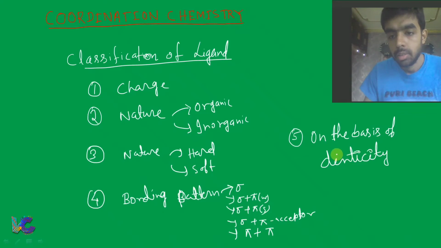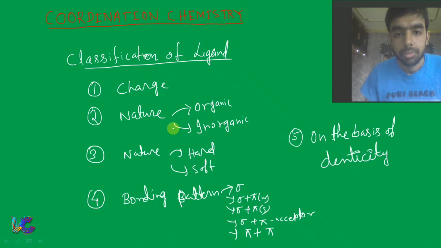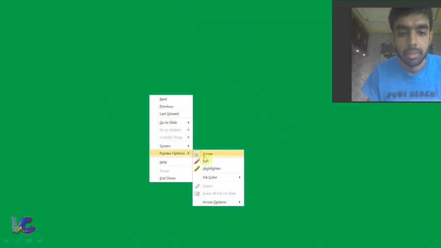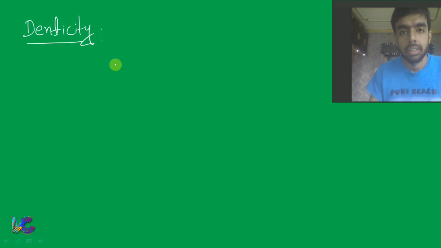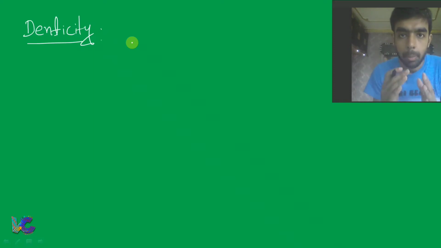Now the question is, what is denticity? So now let's talk about denticity here. What is denticity? Now denticity refers to the number of donor sites.